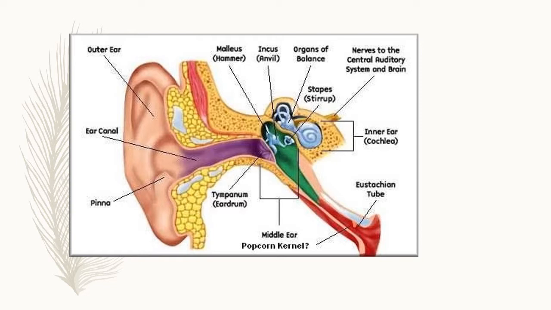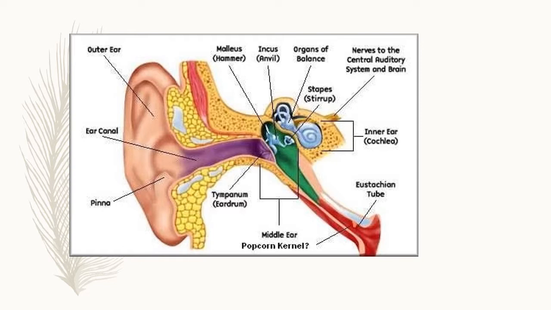Then this is the middle ear, children. In the middle ear, there are three bones. Which are those three bones? Malleus, incus, and stapes. Malleus, incus, and stapes are the three bones of the middle ear. And this one is the inner ear.